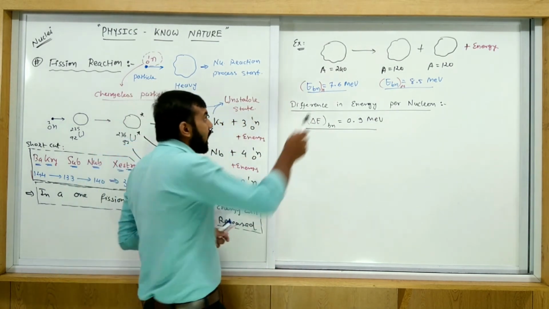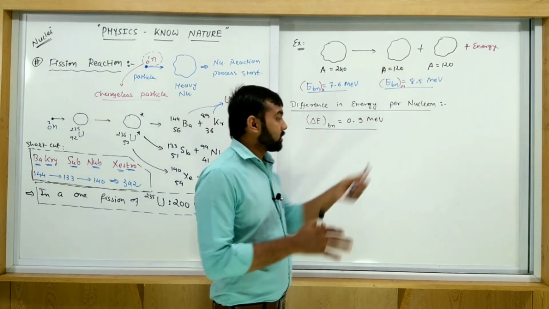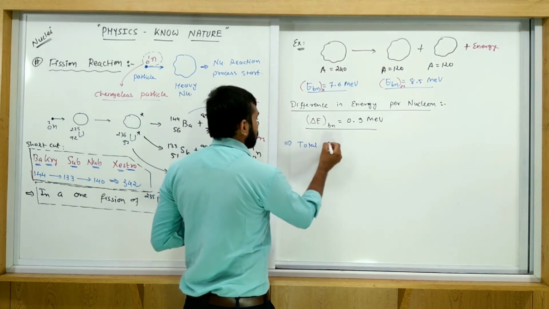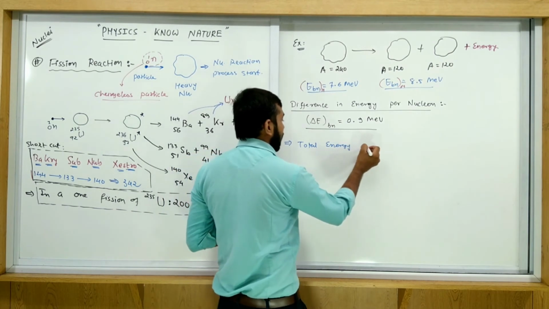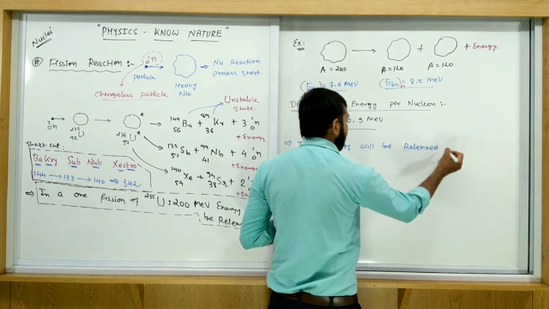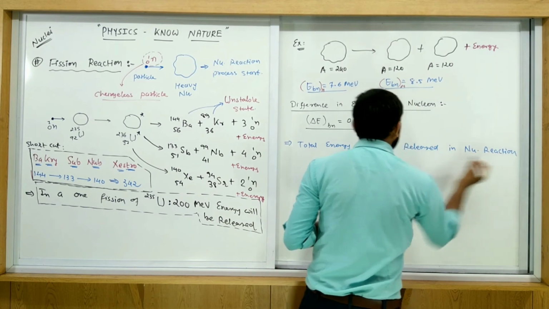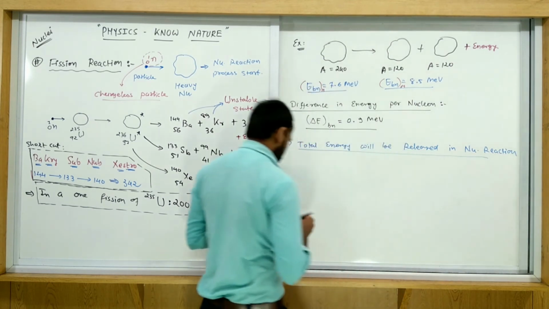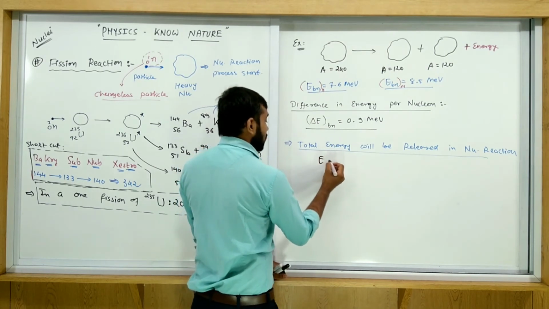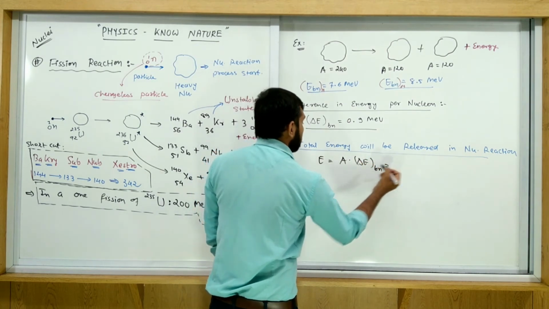How many nucleons do we have? 240. So what is the total energy released in this nuclear reaction? We have total A equal to 240, so E is equal to A times delta EBN.